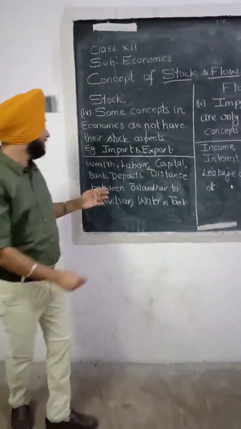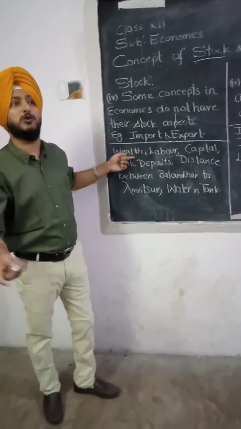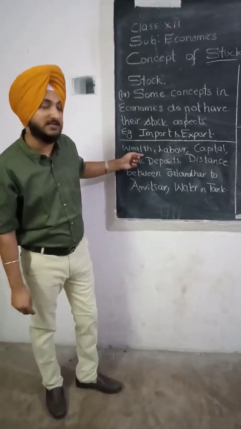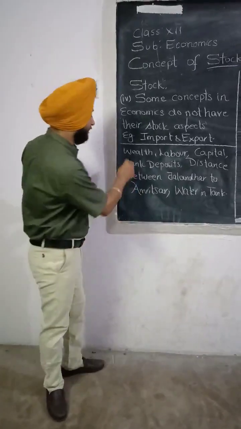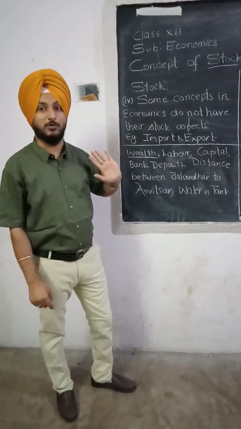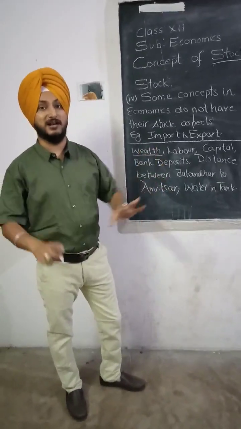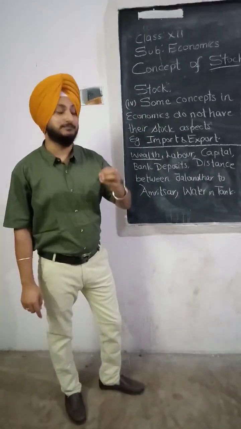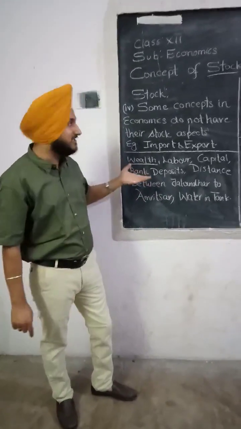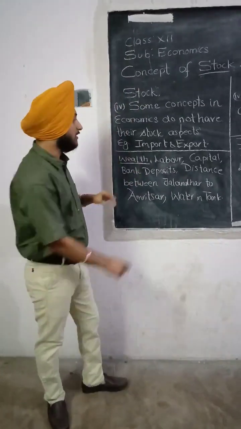So here we are having wealth. Wealth, a sort of property, a sort of some assets, or the value of assets I am having right now. So wealth is a kind of stock. So it is an example of stock. I am having 3 cars right now. I am having 10 sets of jewelry. So this is my wealth, and this is the example of stock.